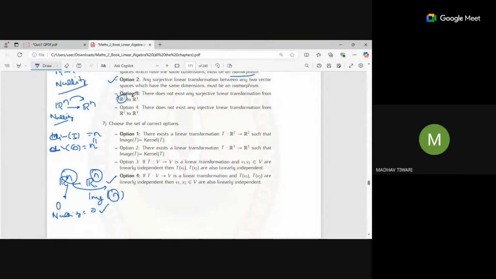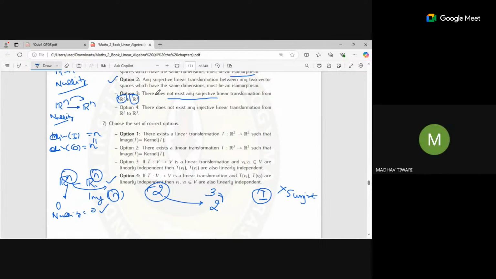R2 to R3 we are going, and there does not exist any surjective. Yeah, because here we have two dimensions and here we have three. Even if I give all the dimensions for image space, it will have two inside the image space. What about the remaining one? It is not covered. The points in this one dimension are not covered, so it will not be surjective in that case. Sir, they should match image and... Sir, can you just explain that option two once again, sir?